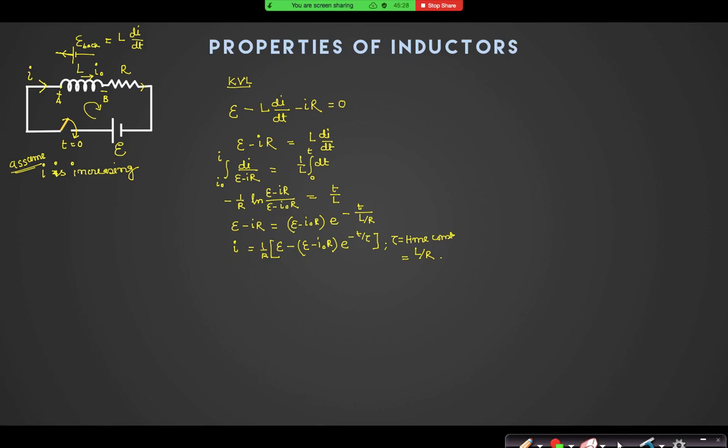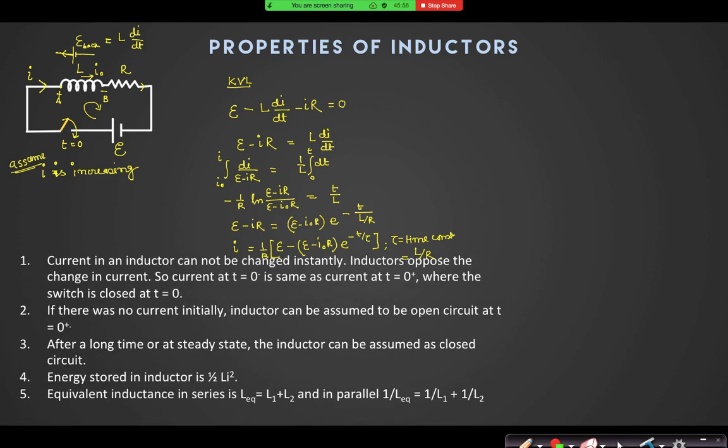And at t equal to infinity, how can I treat that inductor? At t equal to infinity, you can see the current is only E by R. So can I just short circuit that inductor? The 2 points of the inductor, I can short circuit that. Yes, sir. That is just opposite to the capacitor. If you try to remember, in a capacitor at t equal to 0 we made it short circuit, and at t equal to infinity we made it open circuit. In an inductor, it is just opposite. I have written all these properties of the inductor here. There are a few properties, I will explain all of them.